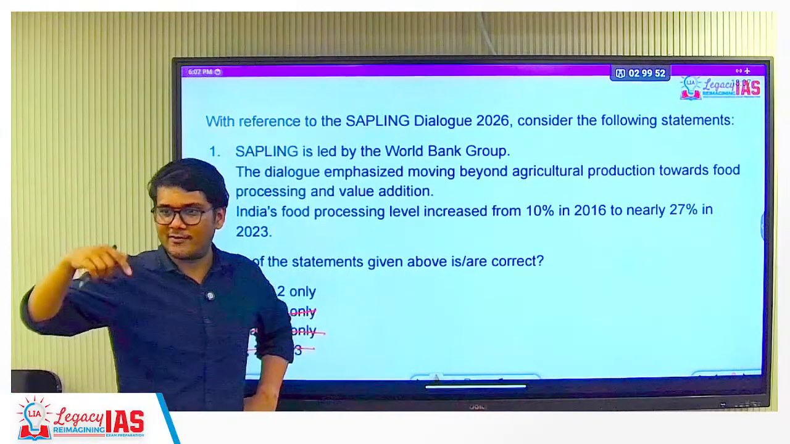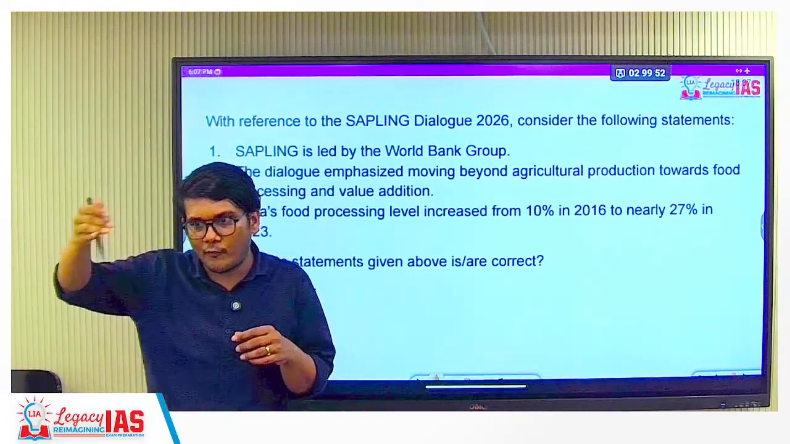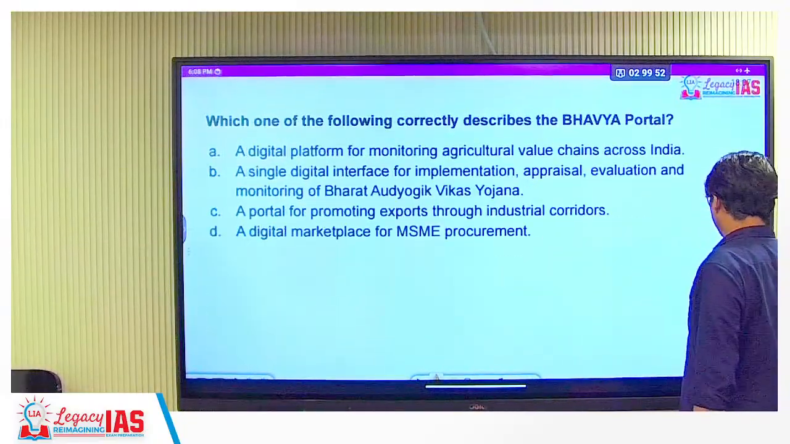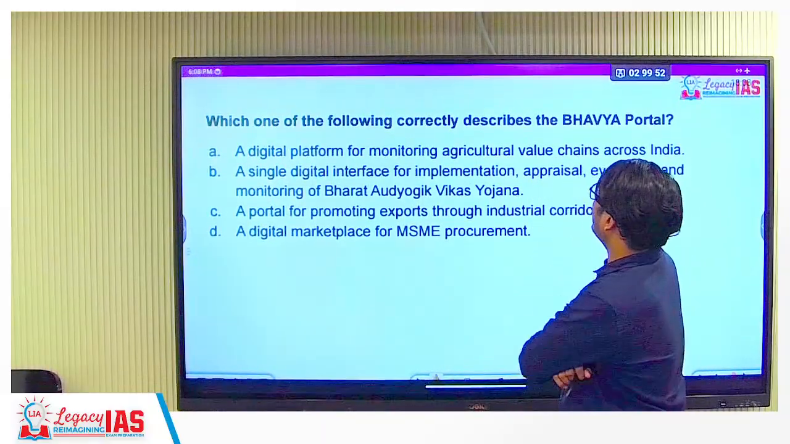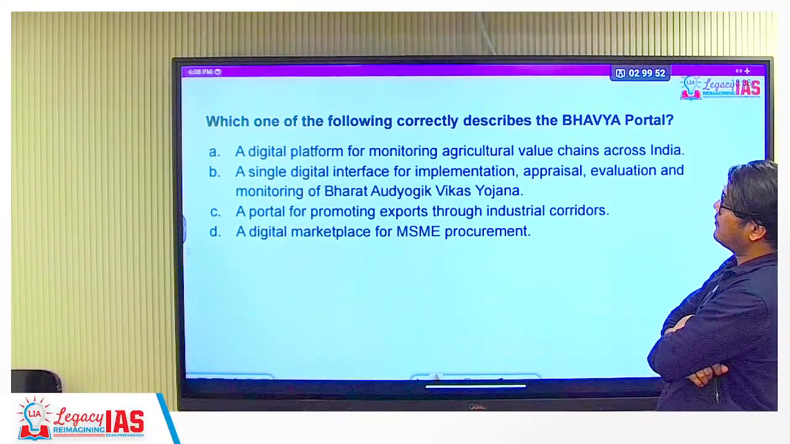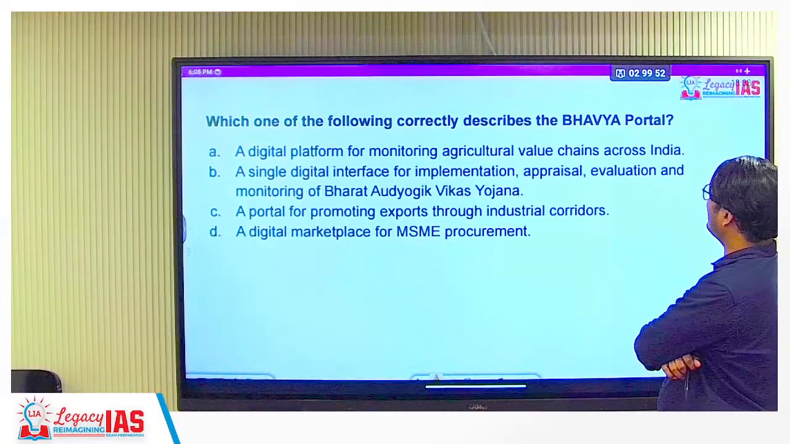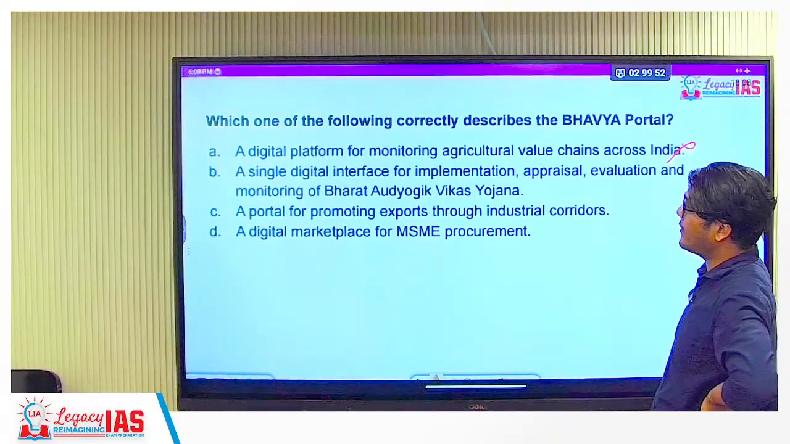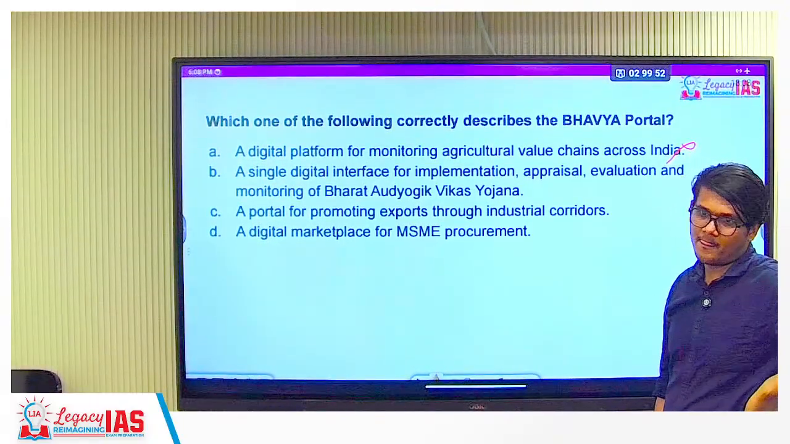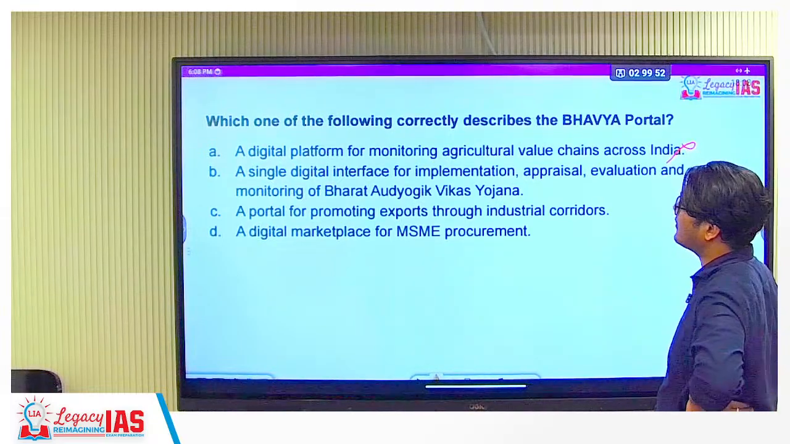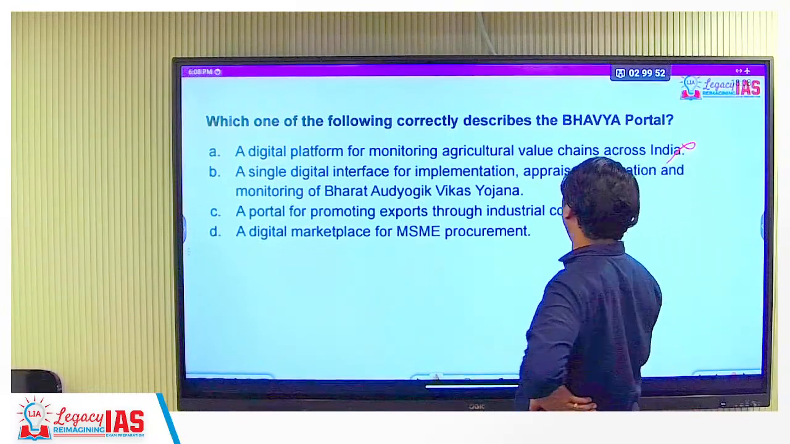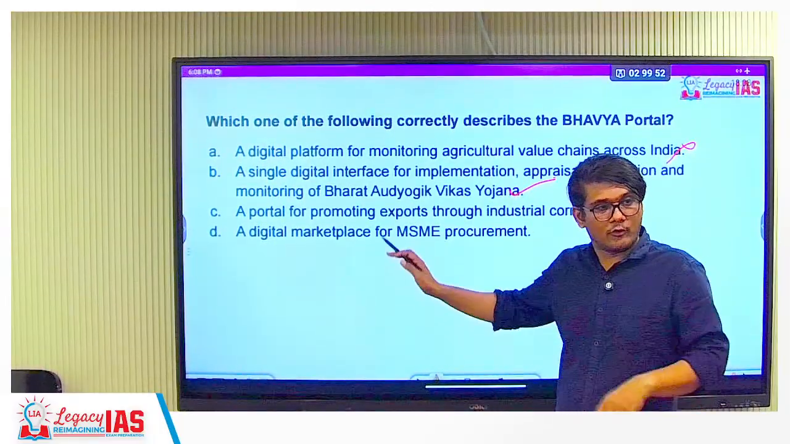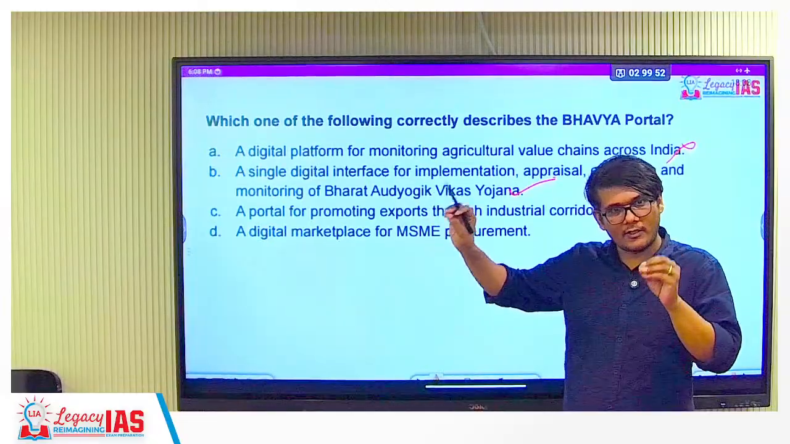Now you will remember, the increase is 70%. So even if you forget that number, there will be some memory in your head which can help you answer the question. Next, which one of the following correctly describes the Bhavya portal? Digital platform for monitoring agricultural value chains across India. Which is the longest sentence? Single digital interface for implementation, appraisal and evaluation of monitoring Bharat Audyogik Vikas Yojana. That's the right sentence. You may think this is easy, but these easy questions are also asked.